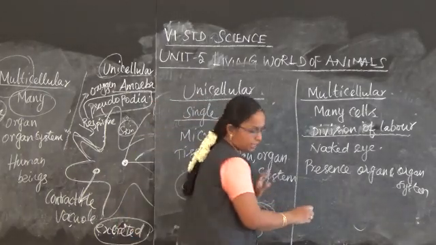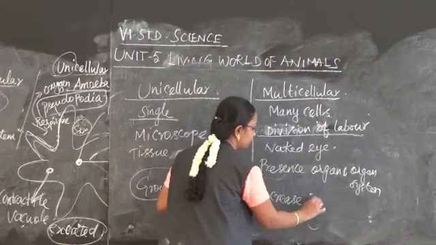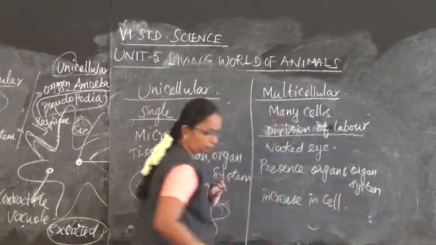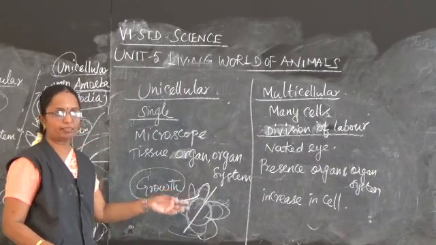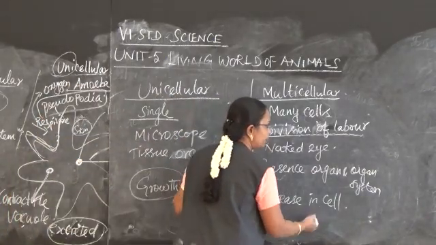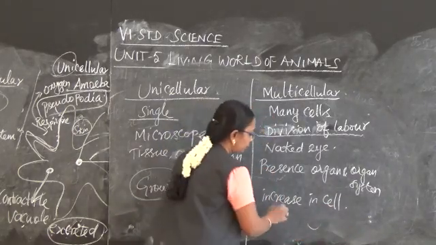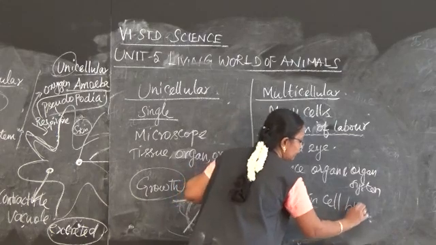Here, in multicellular organisms, growth occurs by an increase in the number of cells. So here the number of cells is divided. If there is one cell, it is divided into 8, 16, like that it will be 32, 64, like that it will divide. Increase in cells by cell division.